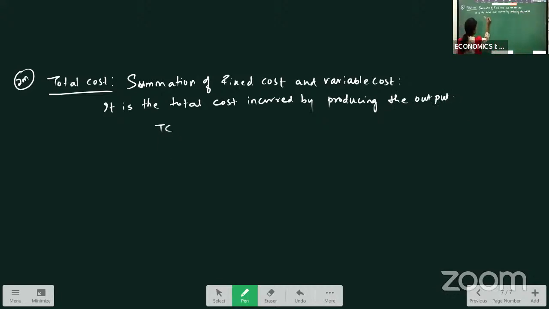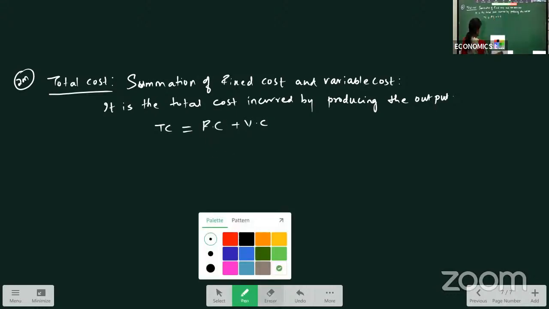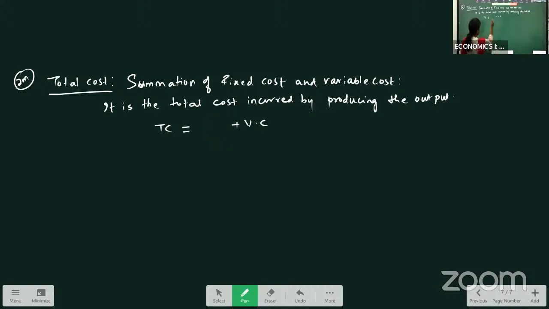So, total cost is equal to fixed cost plus variable cost. This will be your formula for total cost. Total cost is what? It is the summation of fixed cost and variable cost. It is the total cost incurred by producing the total output. You can write here total output.